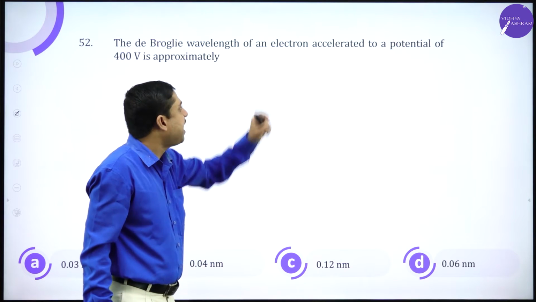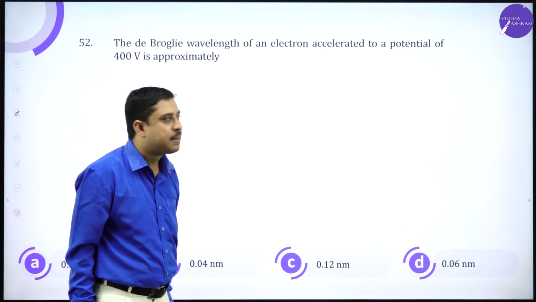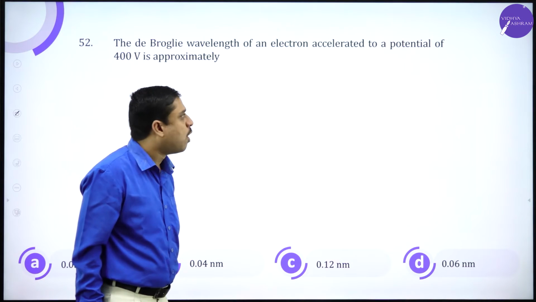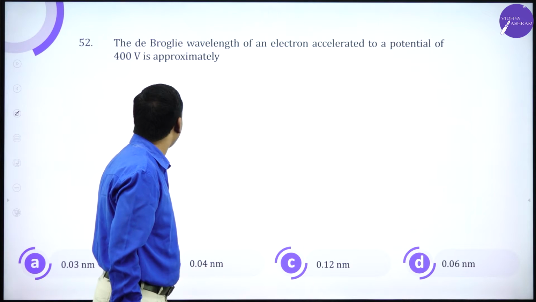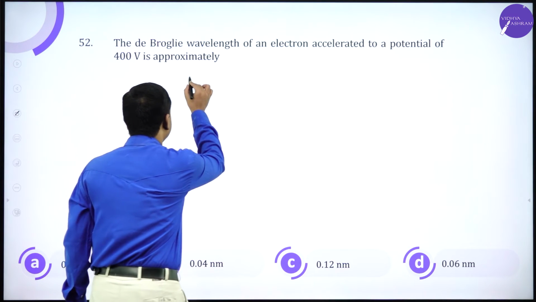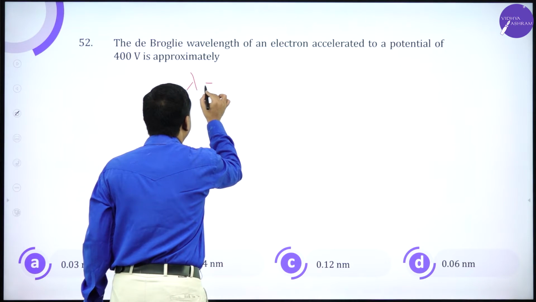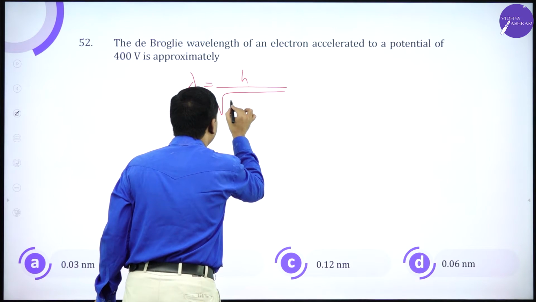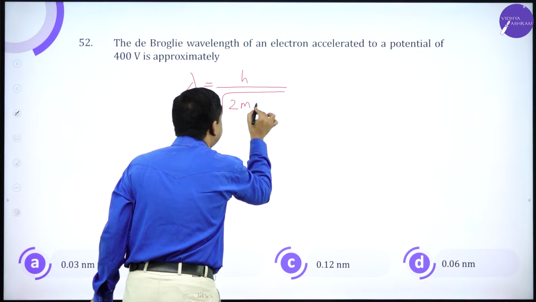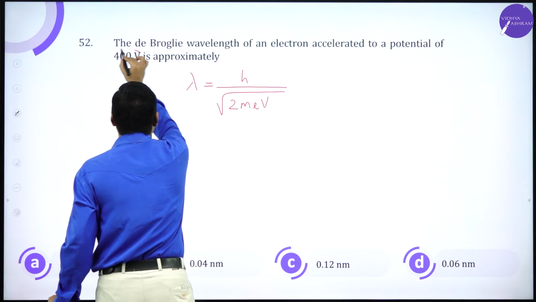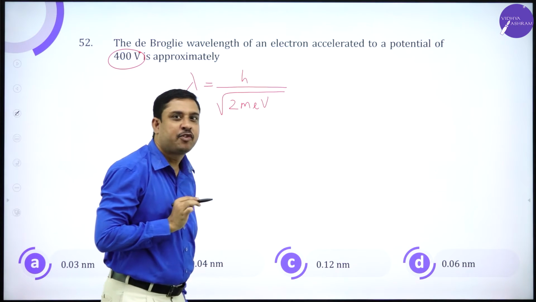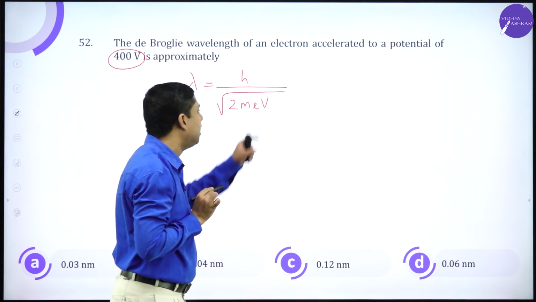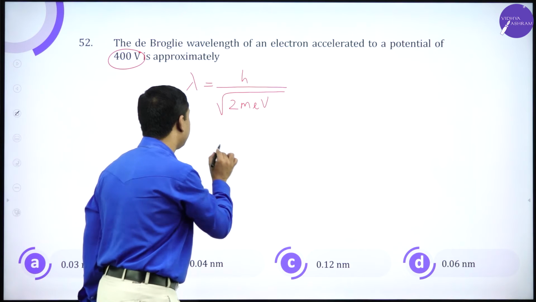The de Broglie wavelength of an electron accelerated to a potential of 400 volts. Lambda is h divided by root 2meV, because the potential is given. I have to express de Broglie wavelength in terms of potential, so I use this expression.